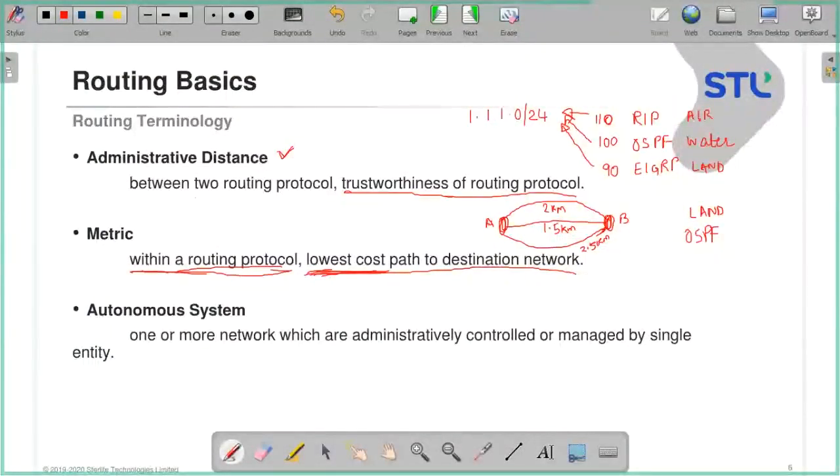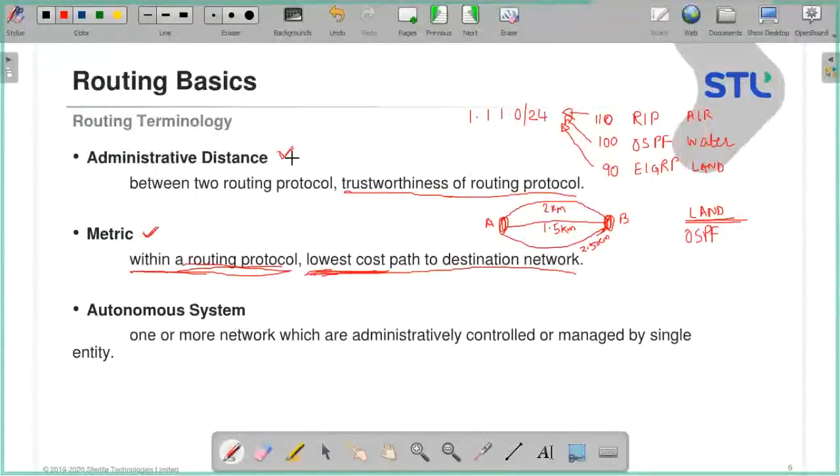Are you getting the point? Within the same routing protocol, I have to decide which is the lowest cost path, and I will choose that. Are you getting this? So in that case, metric plays a role. Is this term clear?